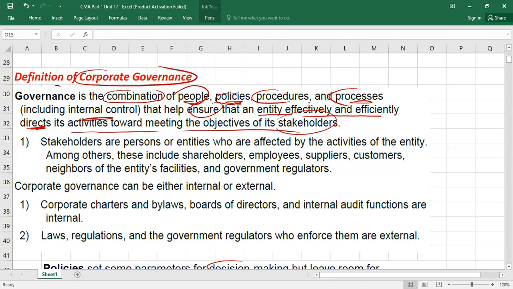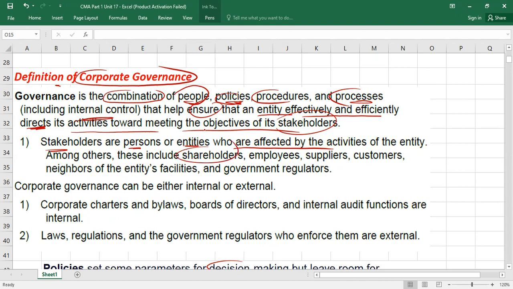Now from here, there is one word: because we have to meet the objective of stakeholders. What are stakeholders? Stakeholders are persons or entities, could be individual people, customers, suppliers, or entities like other companies, who are affected by the activities of the entity. Stakeholders can also be defined as those people or entities which have direct or indirect interest in your business. So there are various stakeholders.